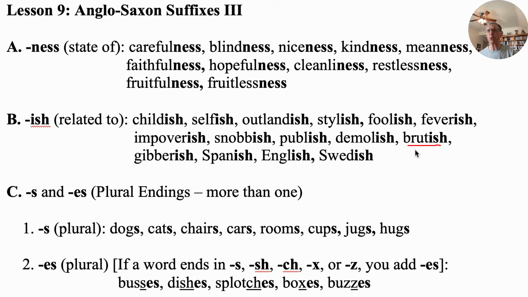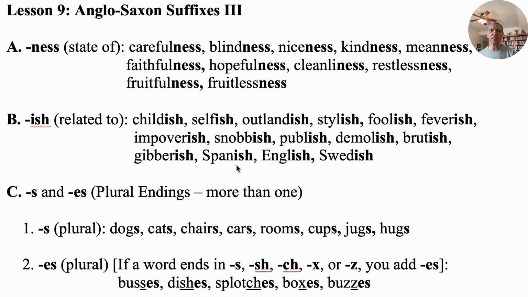A brute's kind of like a wild animal. And if somebody is brutish, we're saying that they're acting in a brutish or a crude way. Gibberish is really interesting. Gibber has the idea of talking real fast, and gibberish is when you're just talking nonsense. He's talking gibberish. It doesn't make any sense.